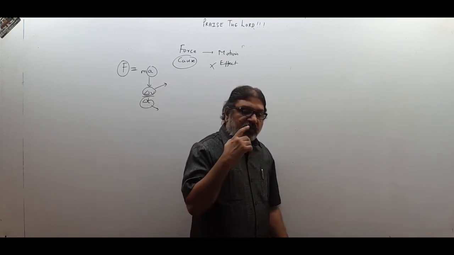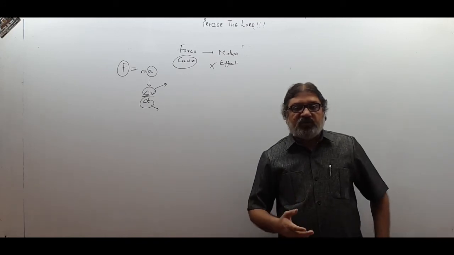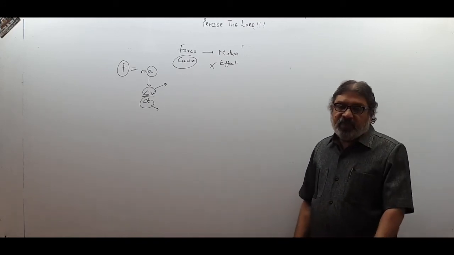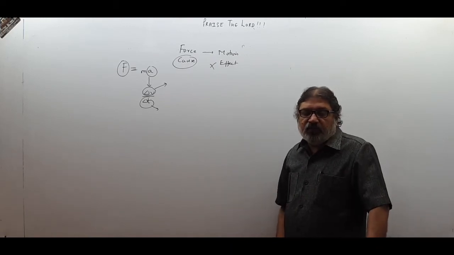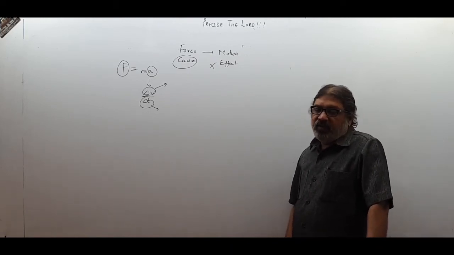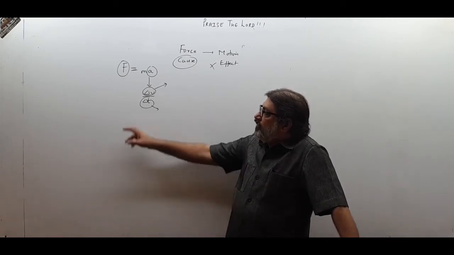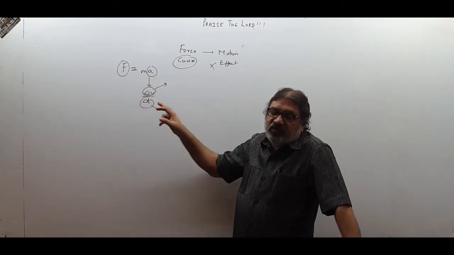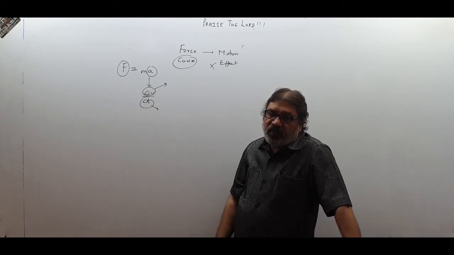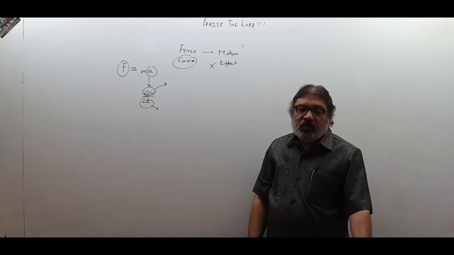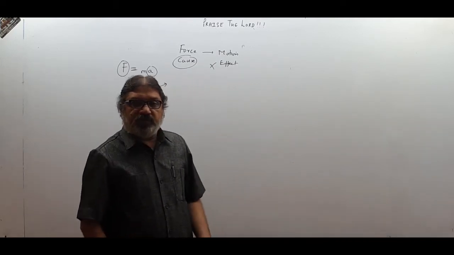If there is no force, how is motion taking place? So in the first law itself, this argument gets defeated that force is the cause of motion. So please realize, force is not the cause of motion. Force is the cause of acceleration. Acceleration means change of velocity. Force causes change of velocity. So now, what is the cause of motion if force is not the cause of motion?